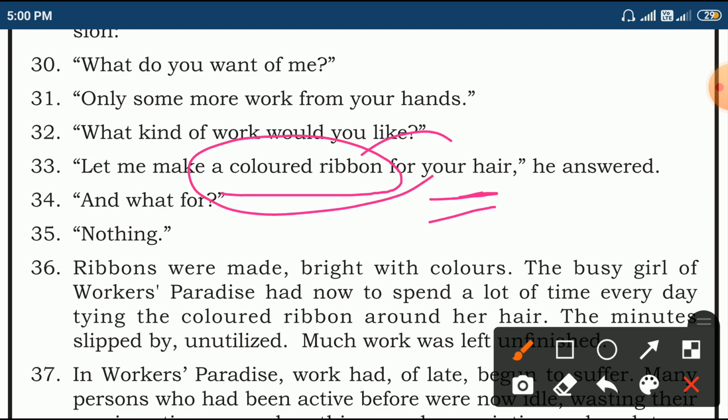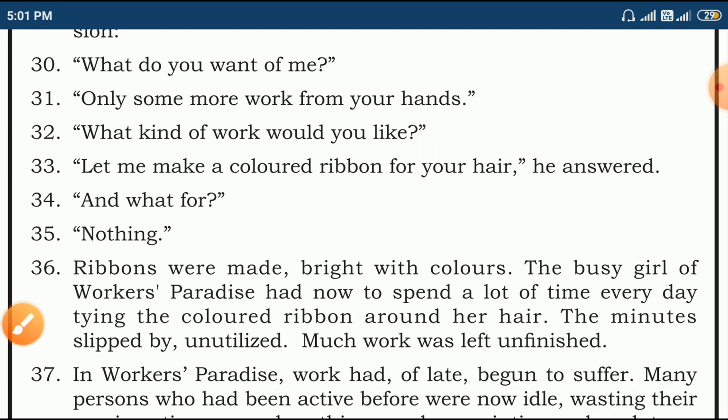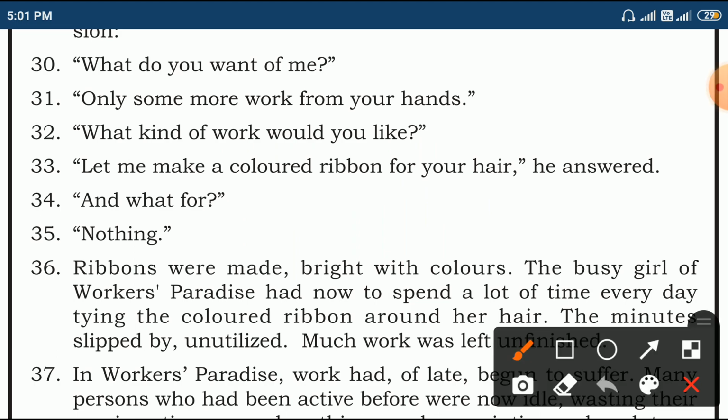So he wanted to attract her towards him. He wanted to influence her. That's why he said he wanted to make a colored ribbon. And what for? He used to say that nothing for that, nothing.